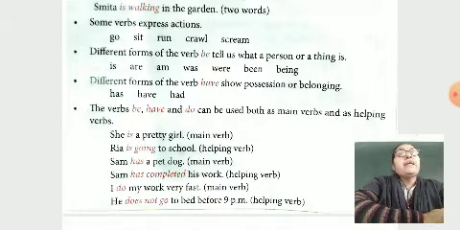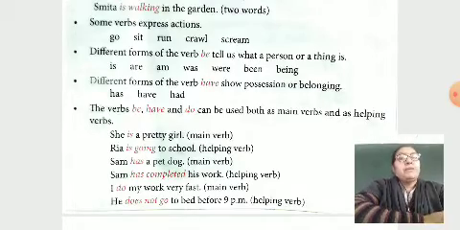The verbs be, have and do can be used both as main verbs and as helping verbs. She is a pretty girl. Here is we are using as a main verb. Rita is going to school. In this sentence we use is as a helping verb. Sam has a pet dog. Here has is the main verb, belonging. Sam has completed his work. Here it is a helping verb.